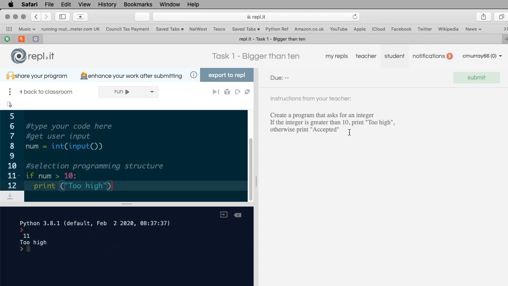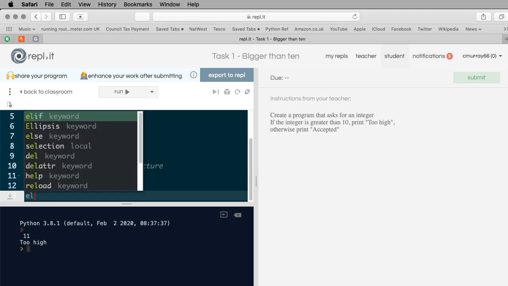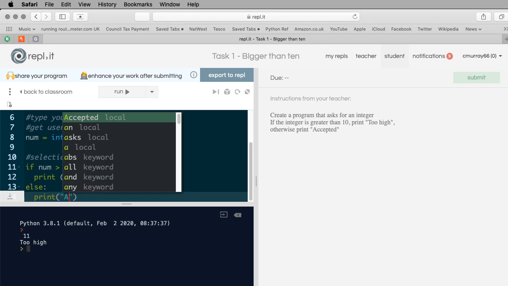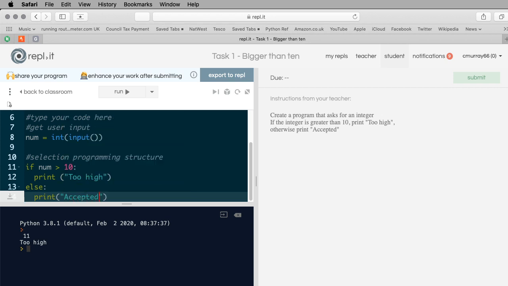The next part was otherwise print accepted. When it says otherwise, that's a bit like saying else. So I'll press enter, I'll press backspace delete, else, colon, print accepted with a capital A. Okay, and that's done. So I'm going to run that again.